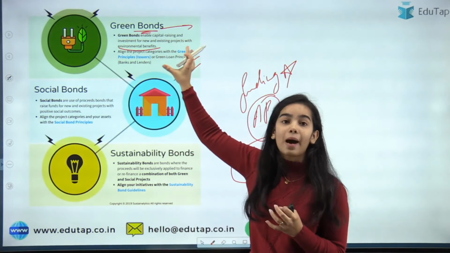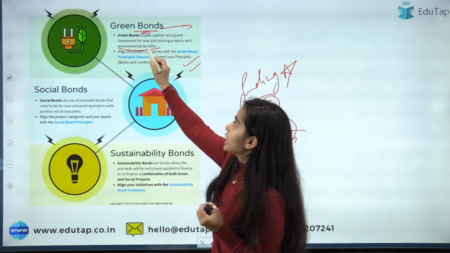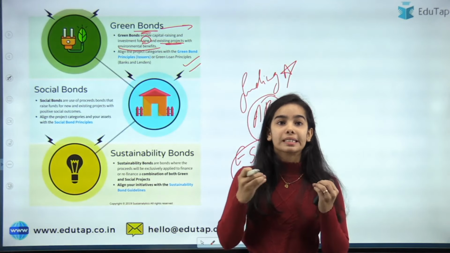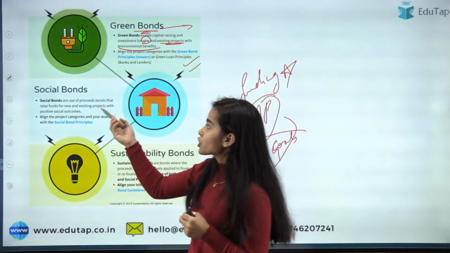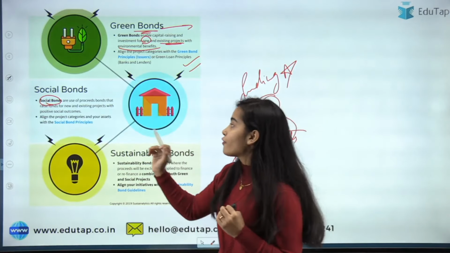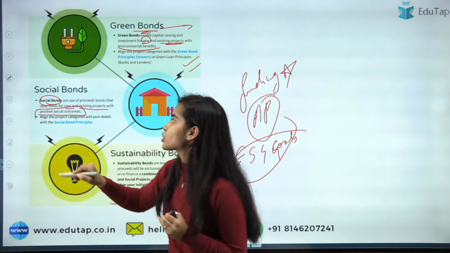See, through this the capital is being raised. The funds are being raised through the green bonds for the new or the existing projects, for the investment in the new or existing projects that have the environmental benefits. Okay. Social bonds are such kind of bonds in which the funds are being raised for the new or the existing projects in which the positive social outcomes are there.